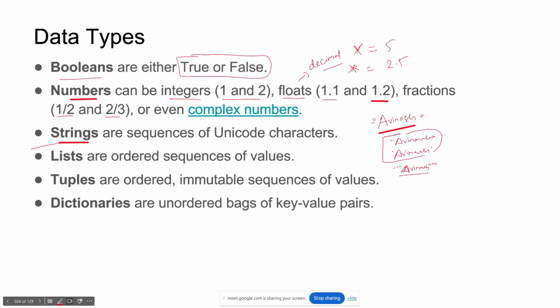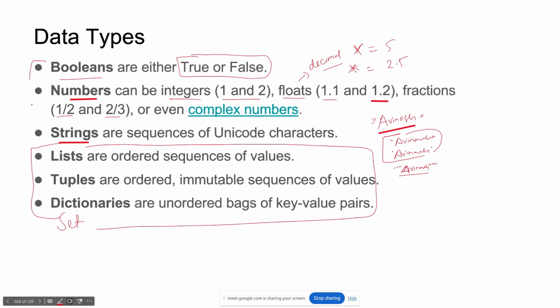Apart from these data types, we also have list, tuple, dictionaries. Also set is there, right? We will see these. Right now our focus is on these primitive data types. Primitive means these are primary data types, and these others are, you can say, secondary data types, right?